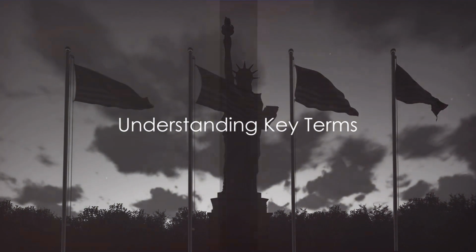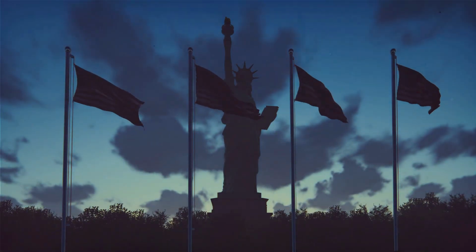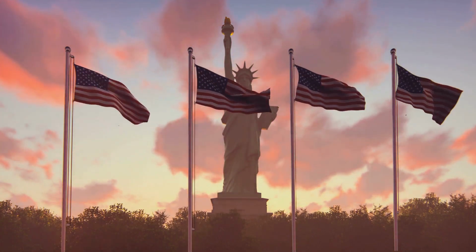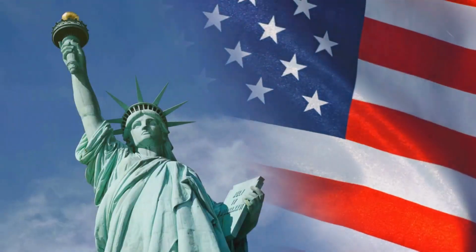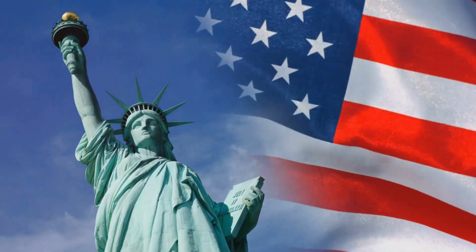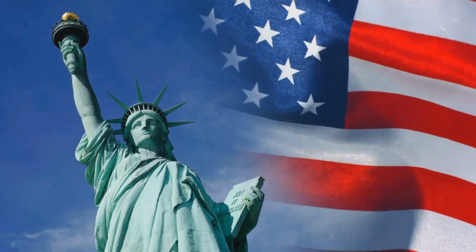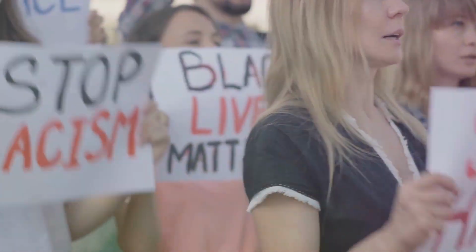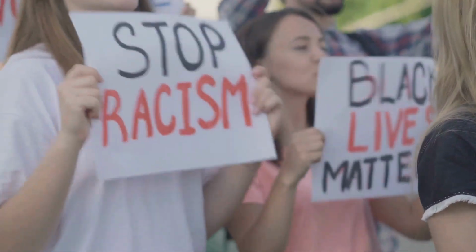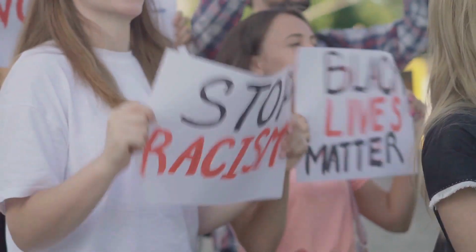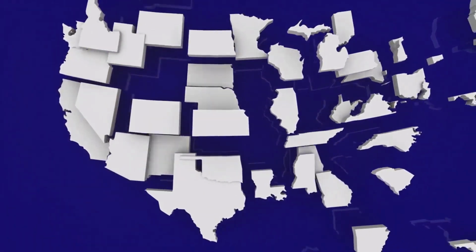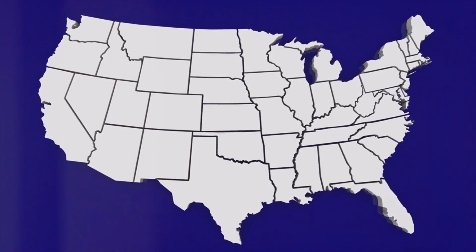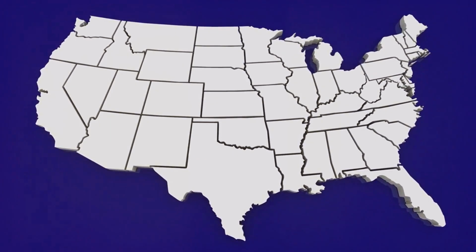Understanding the foundations of the republic requires familiarizing ourselves with some key terms. Let's delve into them. Checks and balances is a system where each branch of government can limit the power of the others, ensuring no single entity becomes too dominant. Egalitarianism is the belief in the equality of all people, a principle that is deeply woven into the fabric of our society. Federalism is a system where power is divided between a central authority and individual states, allowing for a balance of control and autonomy.